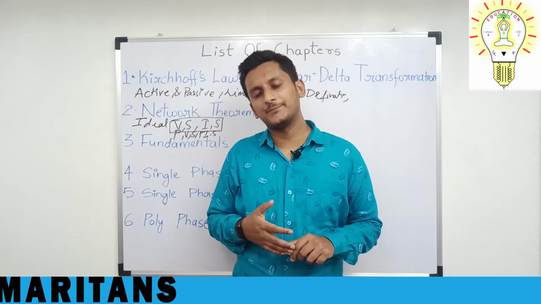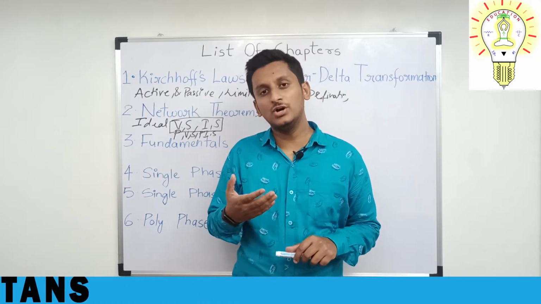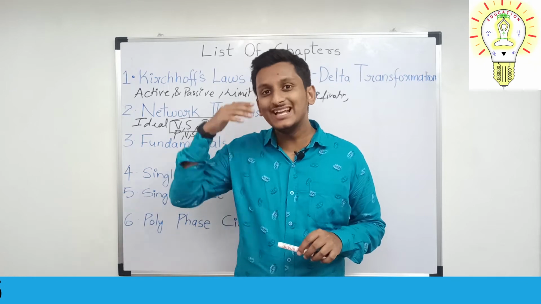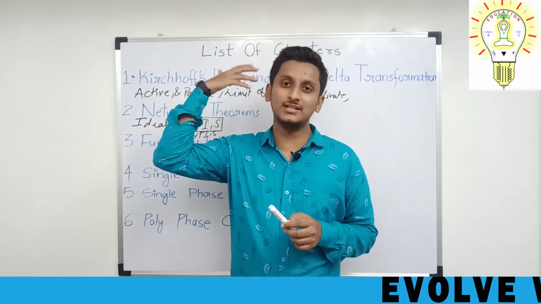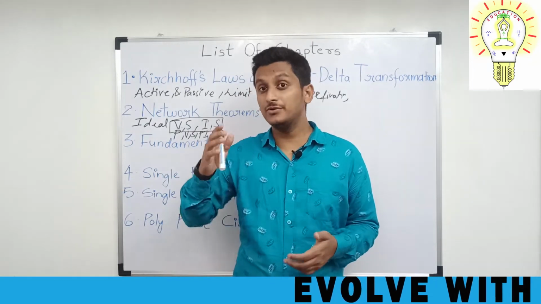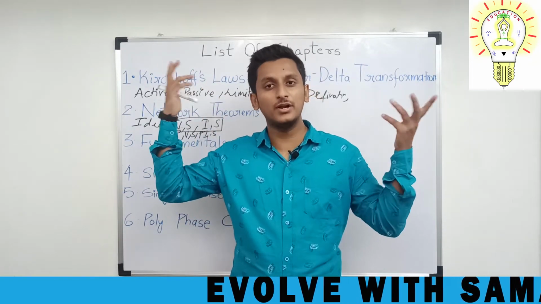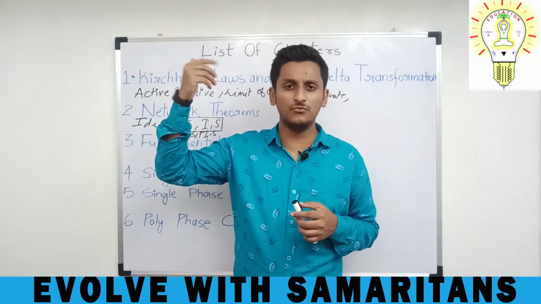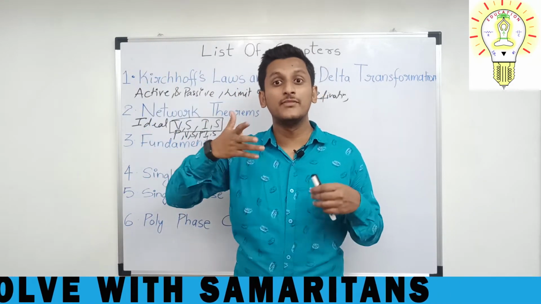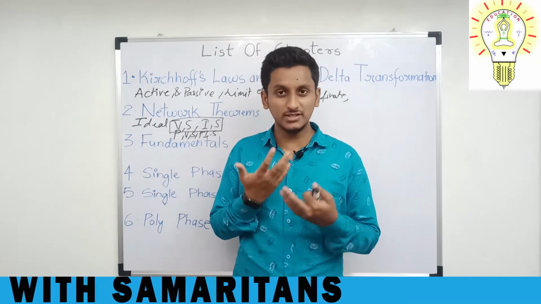But when the voltage sources or current sources increase, 2 is fine, but if you go beyond that, when there are 10, 20, 30, 40, 50, 60, 70, n number of resistors, n number of voltage sources, n number of current sources, then how can you do this? This is not that simple.